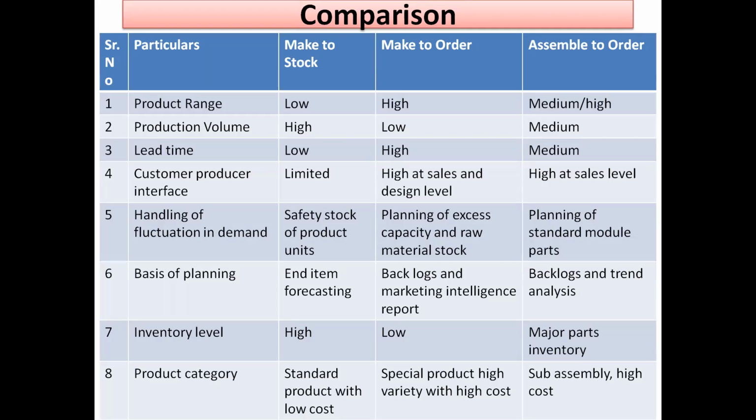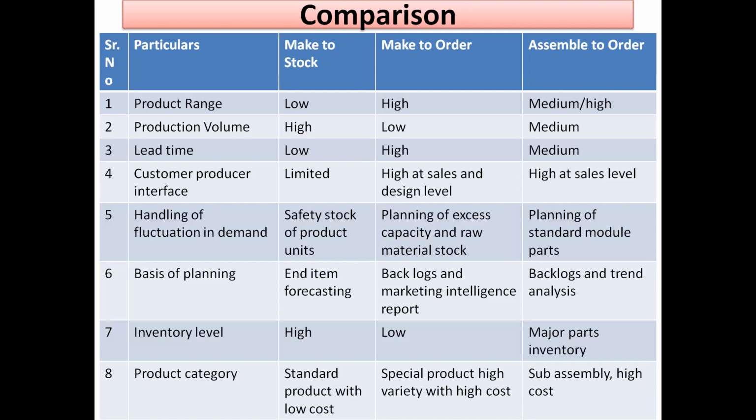Product range: for make to stock, a very low product range. I have given you the idea that very less variety is available for make to stock. Make to order, very high variety. As the customer gives the order, only then the manufacturer goes for fabrication. So in make to order a high product range can be there because the order is given and then the product is expected to be delivered. Assemble to order is medium to high, in between make to stock and make to order.